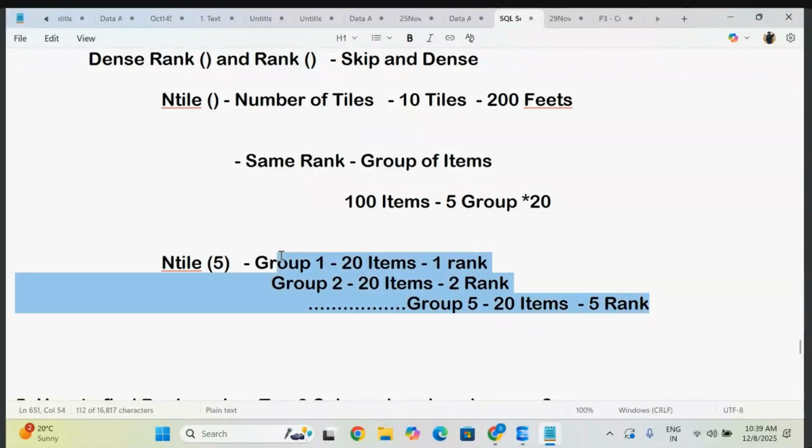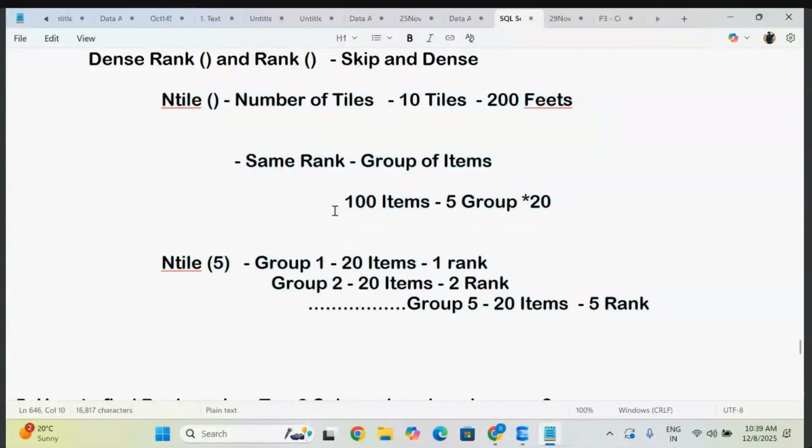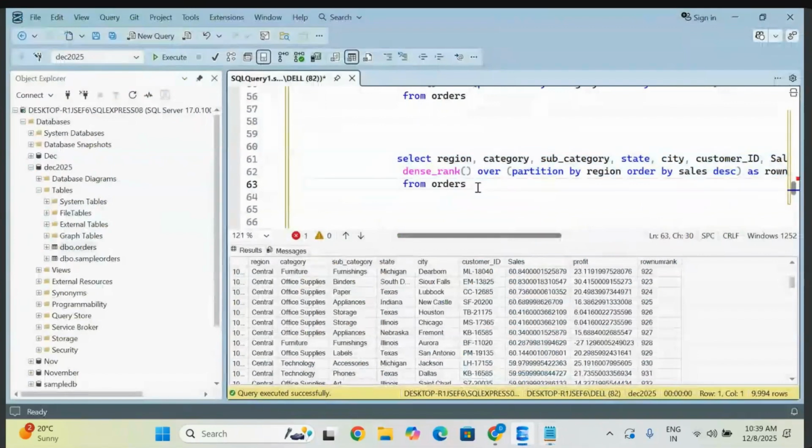So your NTILE, the number of tiles, is going to make the groups of items. How many items you want in each group is your choice. But these ranks are different. So you just observe here. Let me write the same thing. For example, here I am taking a very simple scenario. Let me take select.